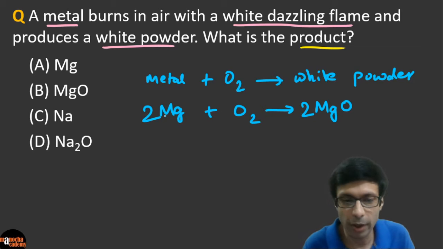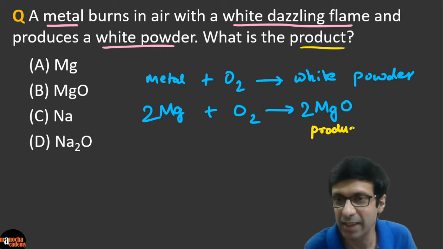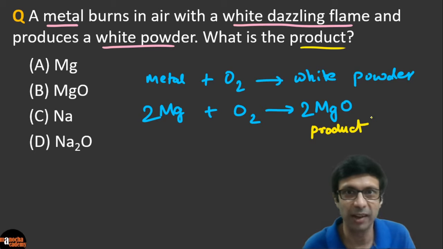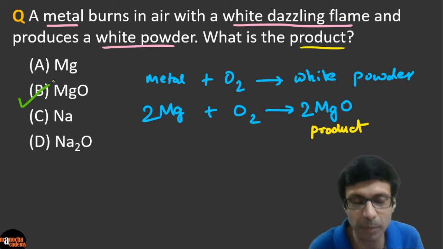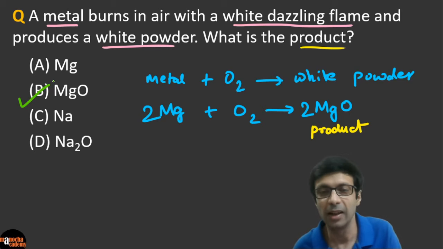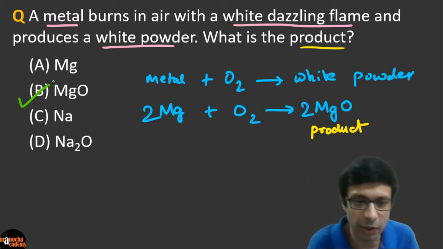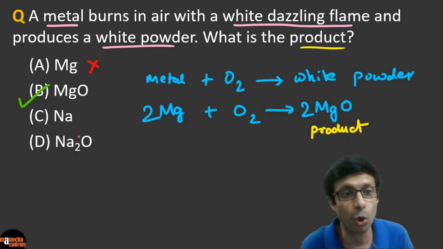So the question is, what is the product? And the product, guys, is on the right hand side of the equation. So excellent. The correct answer is magnesium oxide, and the 2 is not important, because we are looking at MgO, the product. So it's not magnesium, and sodium burns with a golden yellow flame. Here it says white dazzling flame.